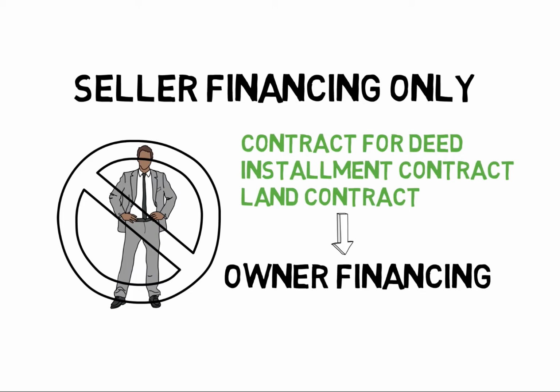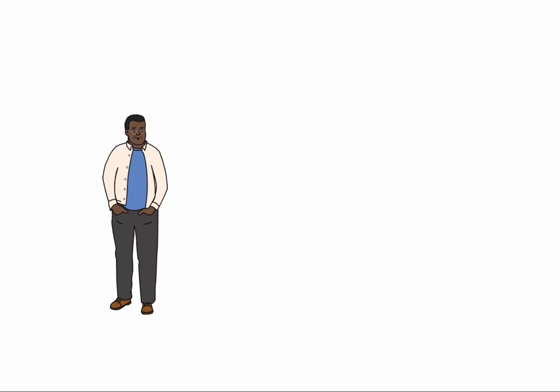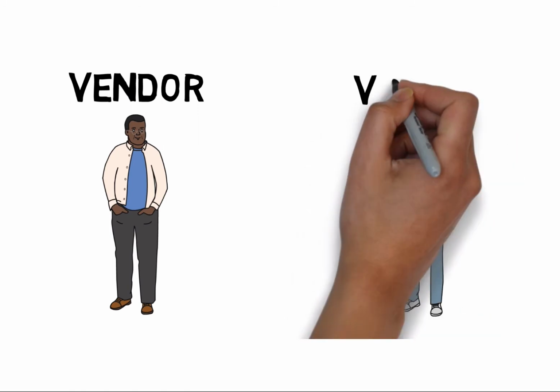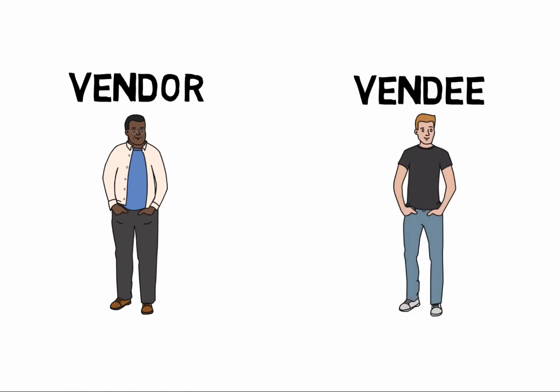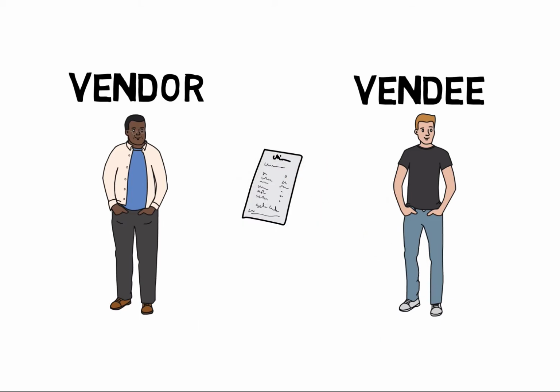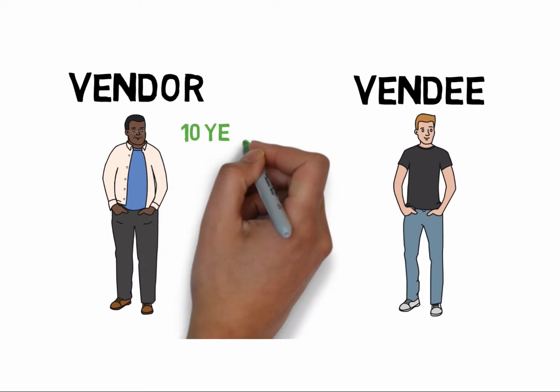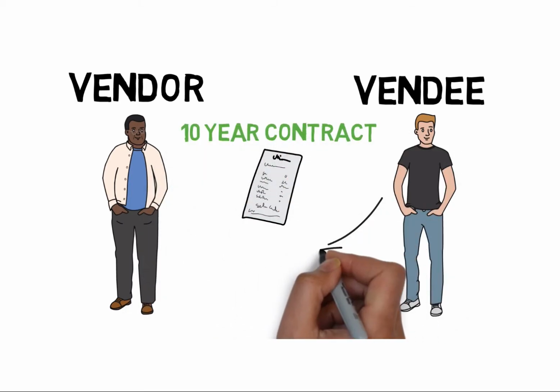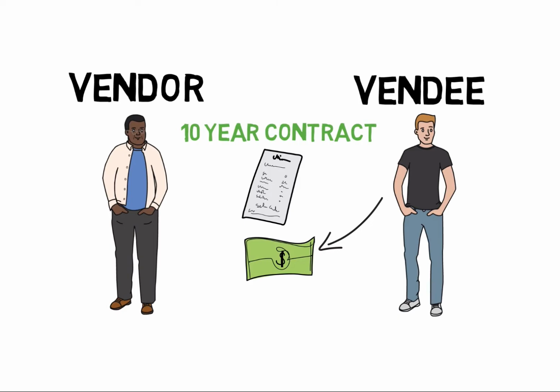The terms involved are as follows. The seller is called a vendor, which is the seller, or the giver, whereas the buyer is called the vendee, or the receiver. When a contract is signed on a contract for deed, let's assume it's a 10-year contract for deed. The buyer will make payments to the seller over the entire 10 years. During that entire time frame, the seller or vendor retains the legal title because the seller keeps the deed the entire time that the payments are being made.